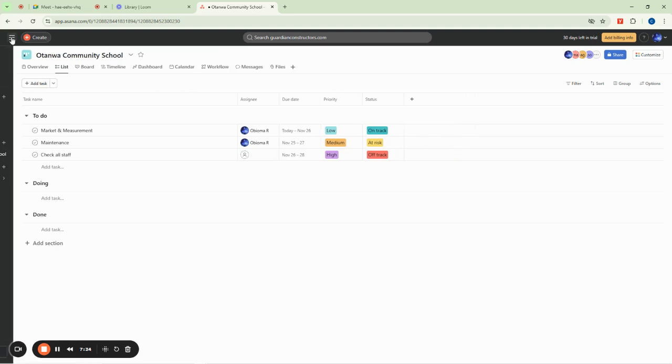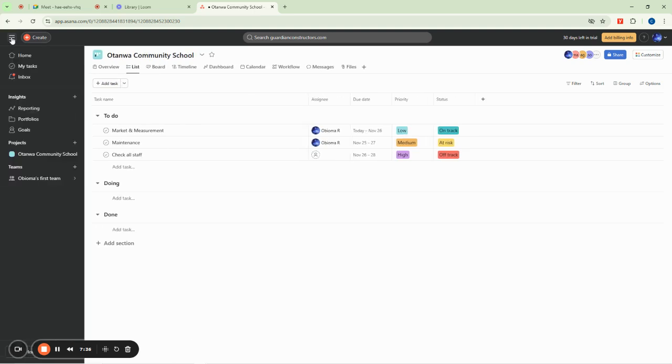So when you come here now, this is how it will look like. If you want to create anything here, you can actually use this create button to start up. You can create task, you can create project, you can create message, you can create a team or portfolio. You can even set a goal. And you can also create an invite or invite someone to your workspace. So that is what that one is used for.